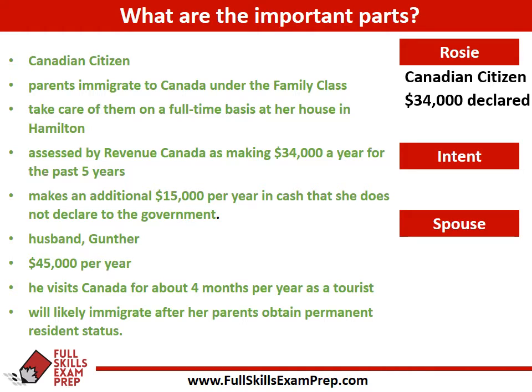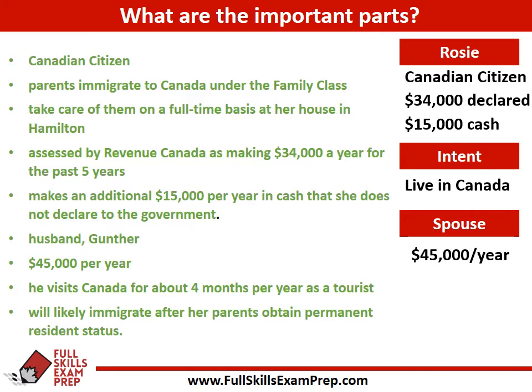In terms of her finances, she has $34,000 per year that she makes, that's declared, and she makes $15,000 a year cash that she does not declare. Now when we look at her intent, because remember that you're always looking at intent in the scenarios of your exam, because it helps you to really realize what can be a correct answer, what cannot be the correct answer. Now, her parents want to live in Canada full time, and she wants her parents to live in Canada full time as well.